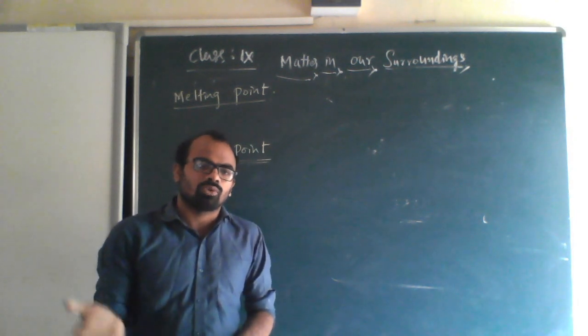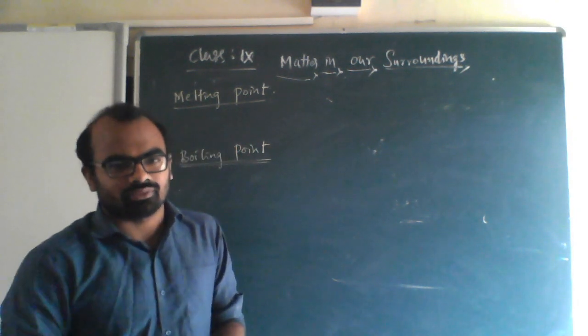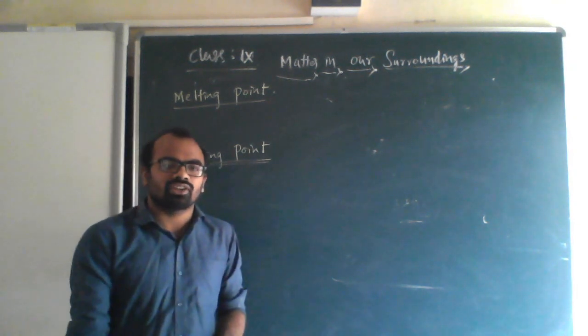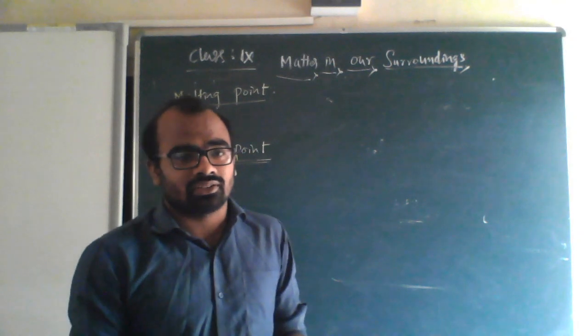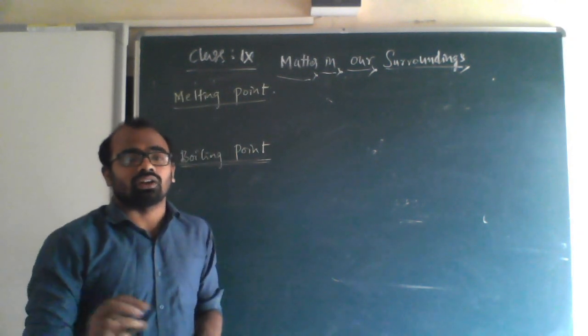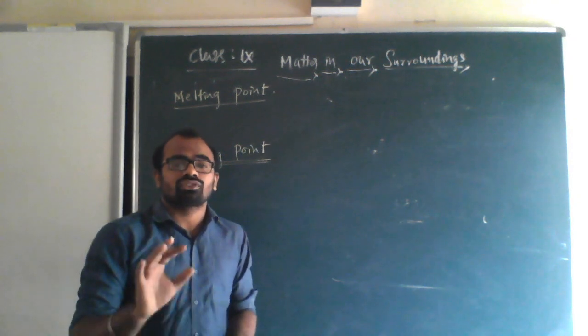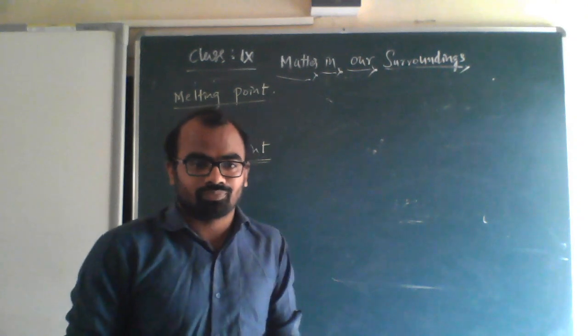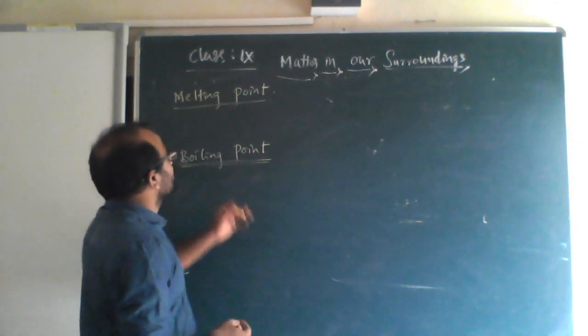Melting means conversion of solid to liquid state. That is fusion, but latent heat of fusion comes in melting point only.